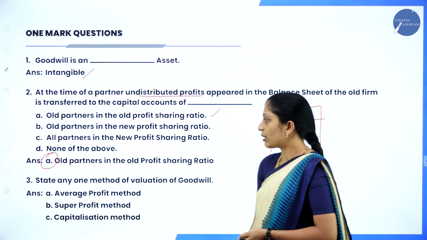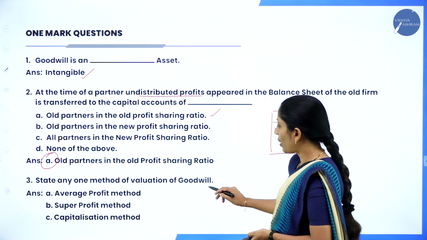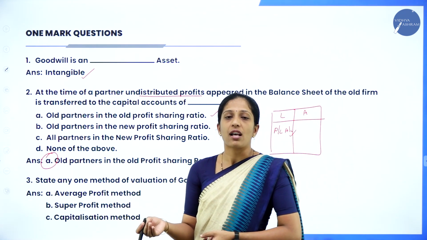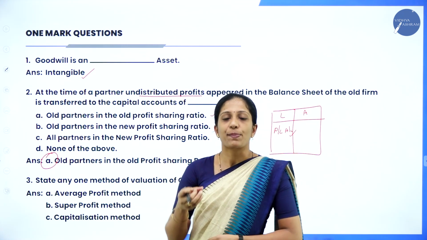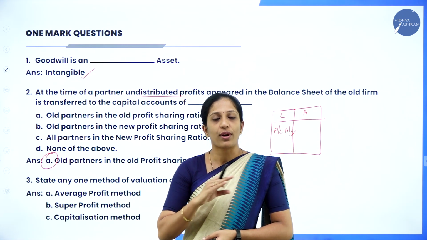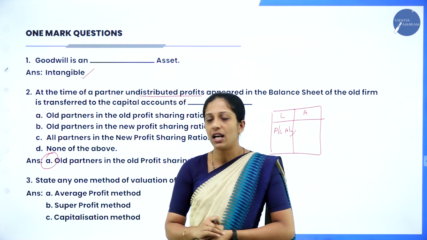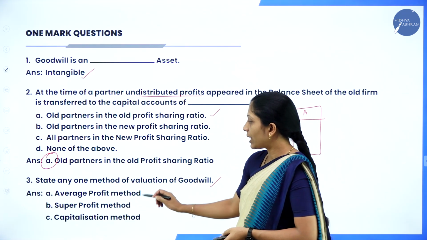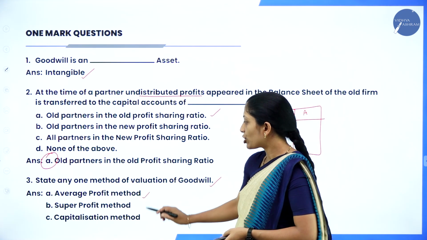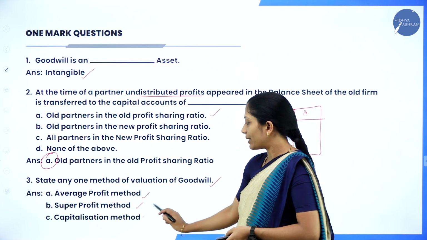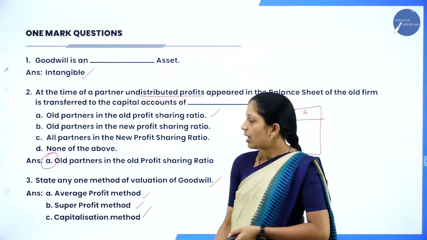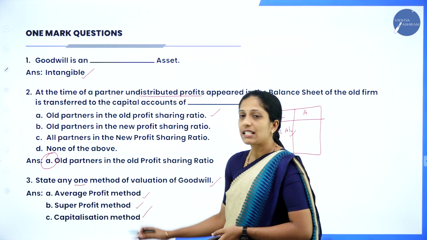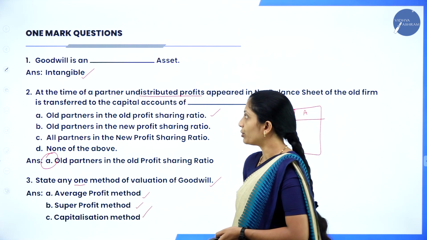Now moving on to the third question, state any one method of valuation of goodwill. I have given all three methods. Suppose they ask for 2 marks; as per your model question paper pattern, you don't have a 2 marks question from this chapter, but still know the methods of valuation of goodwill. There are 3 methods: average profit method, super profit method and capitalization method. If they ask for only one, you have to write any one. These are the methods of valuation of goodwill.